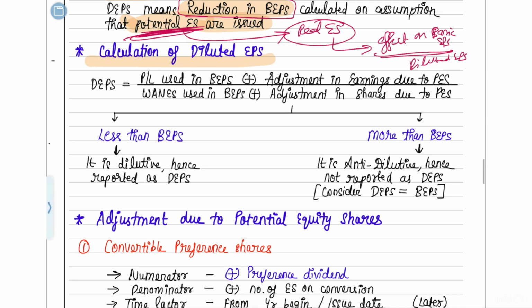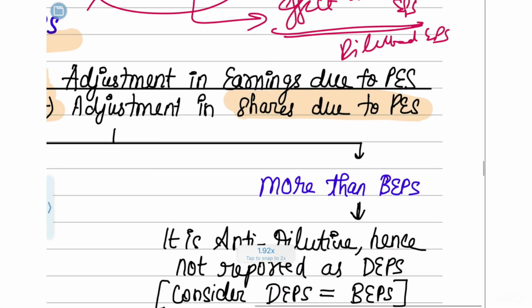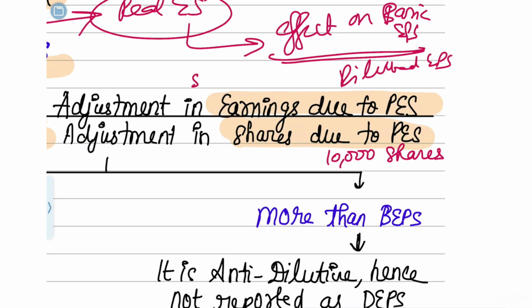So now how are you going to calculate the diluted EPS? The basic EPS formula stays the same, but after that you have to do some addition. The profit and loss which you used in basic EPS, divided by the shares that you used in basic EPS. You have to add to the denominator the shares due to potential equity shares. Like I told you, here 10,000 shares have been issued as a conversion of those debentures. So those 10,000 shares you have to add here, and in the numerator you have to add earnings due to potential equity shares. Earnings here means the savings in interest, because you will no longer have to pay interest. So that savings in interest you will add here.